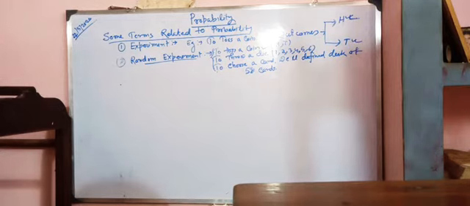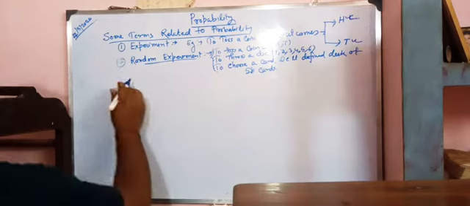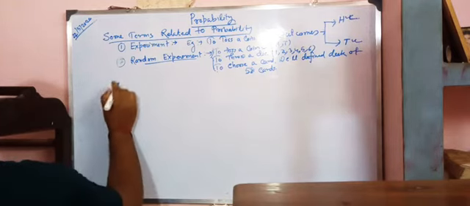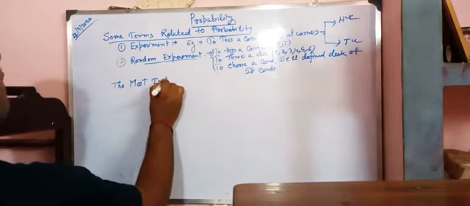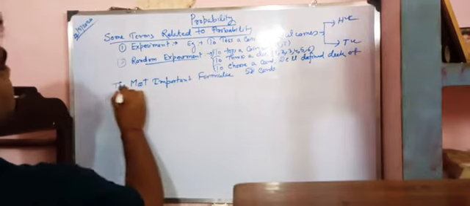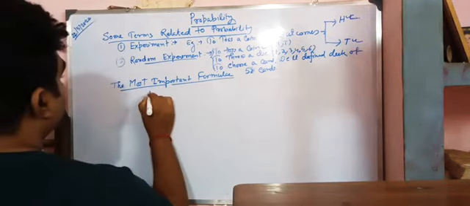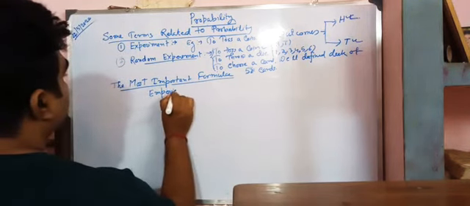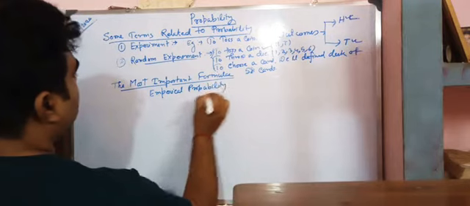So next, the most important thing for this chapter, the most important formula: empirical probability. Empirical probability, remember this.